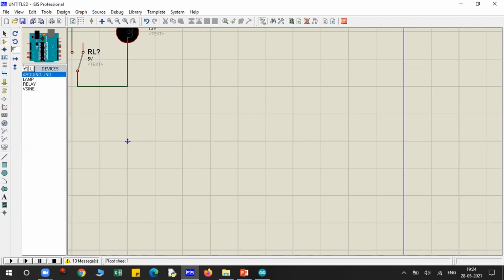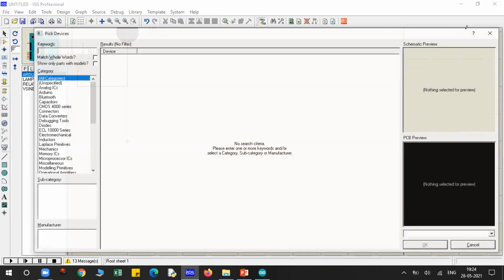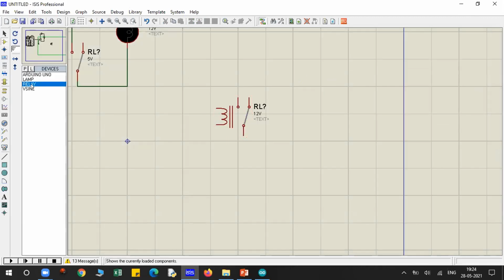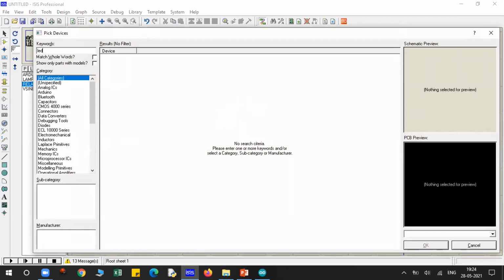What I need: go for relay, then the V sign I don't need, I need a lamp, we'll go for an LED.